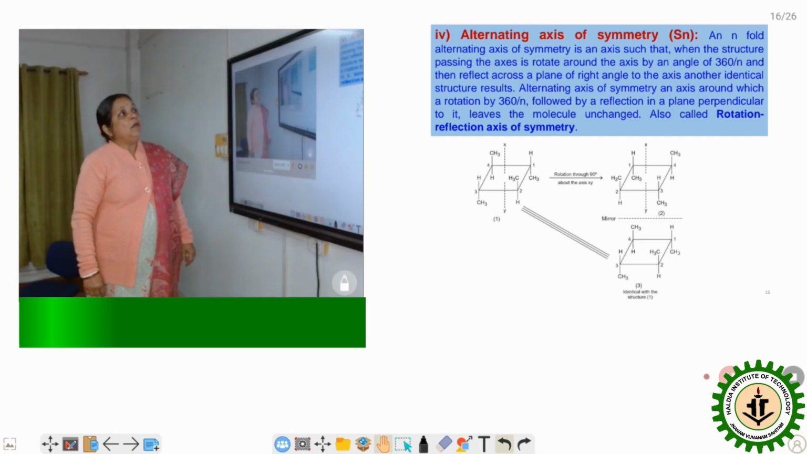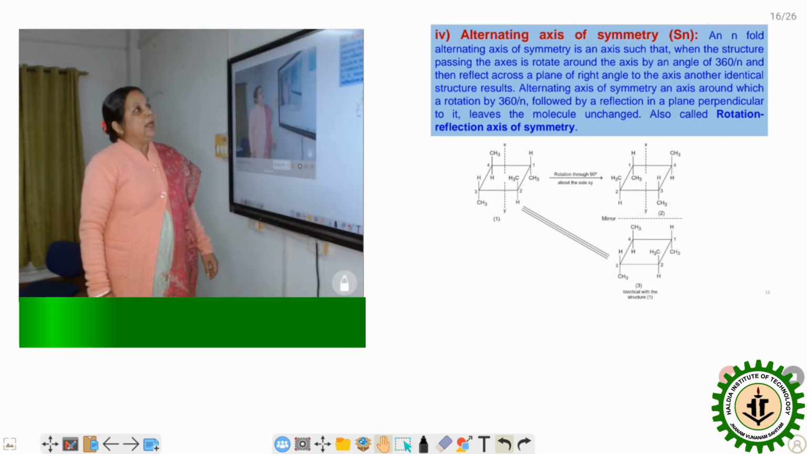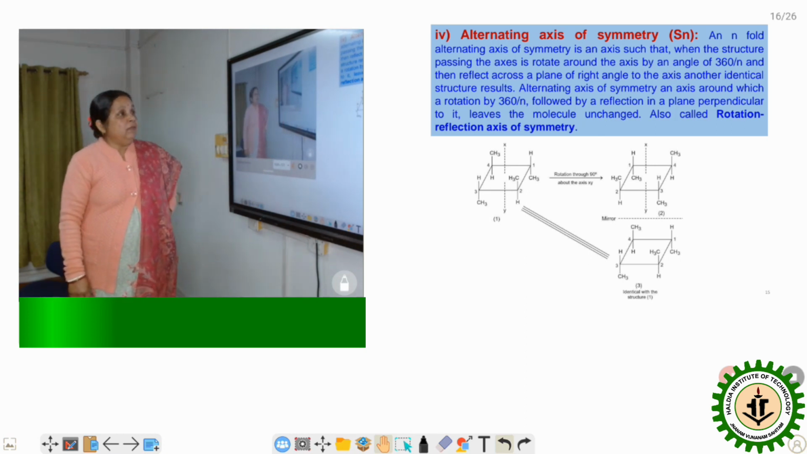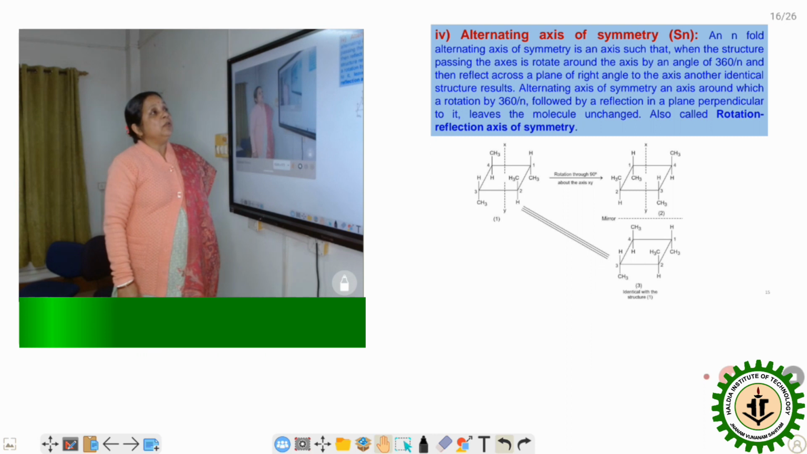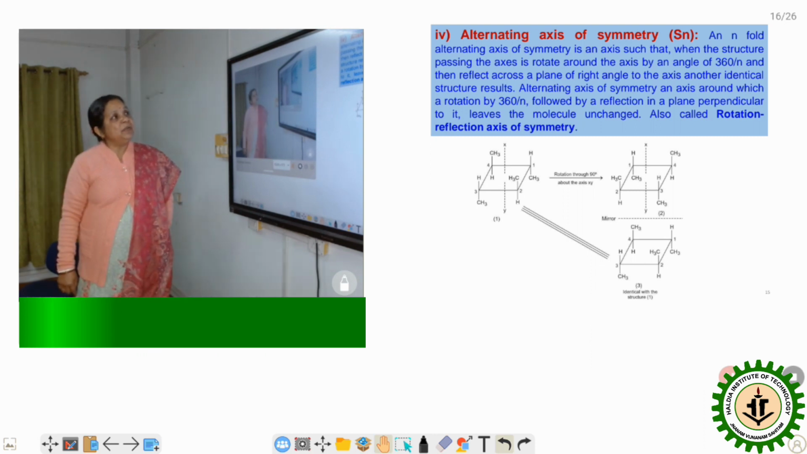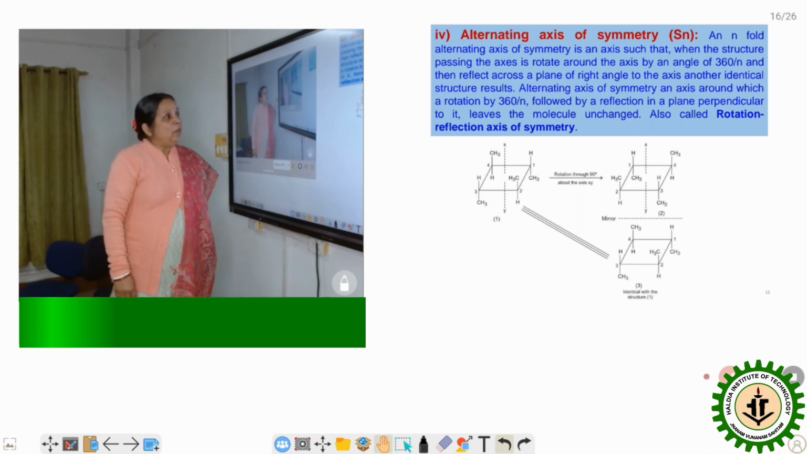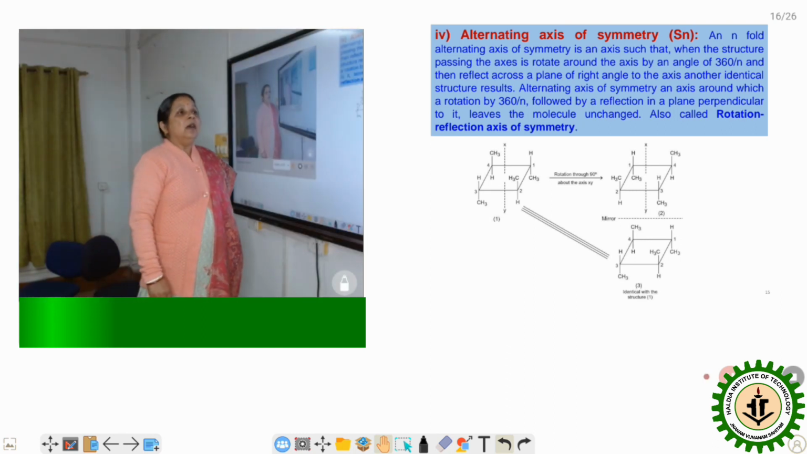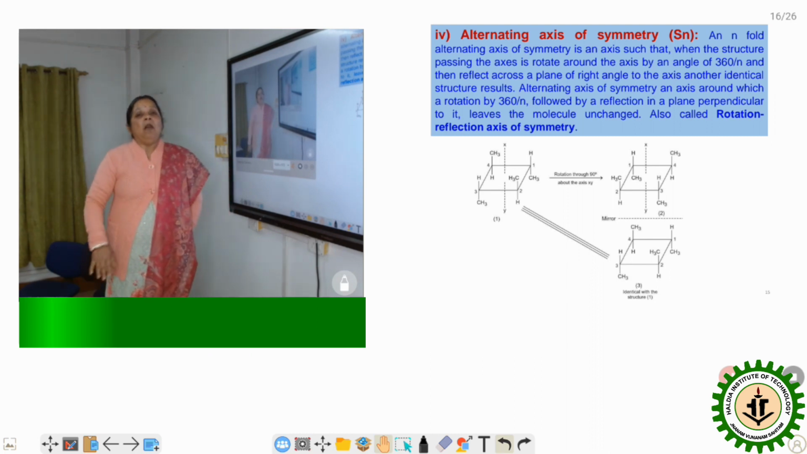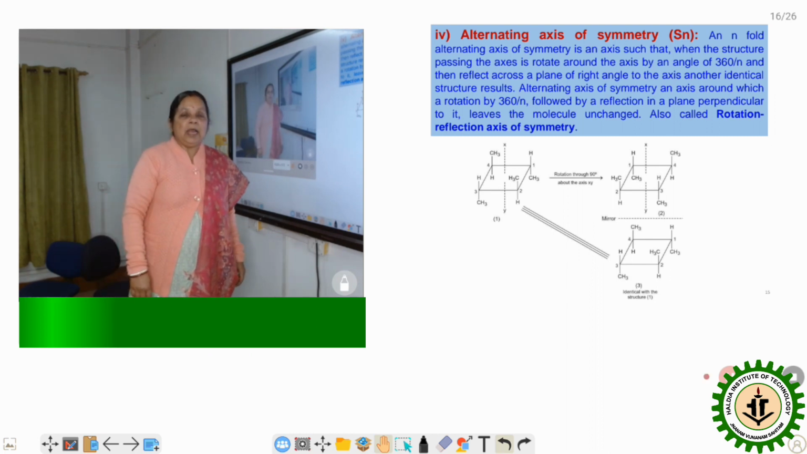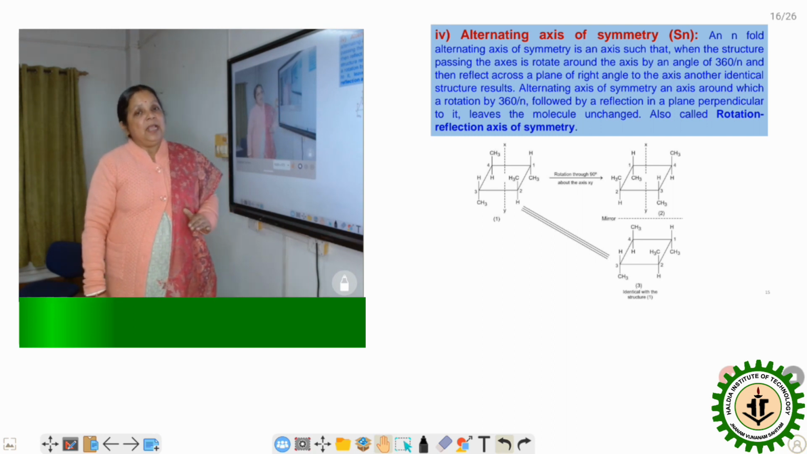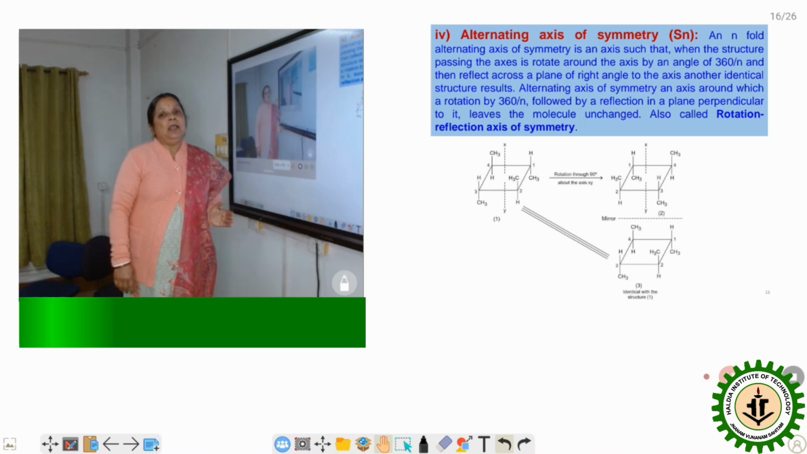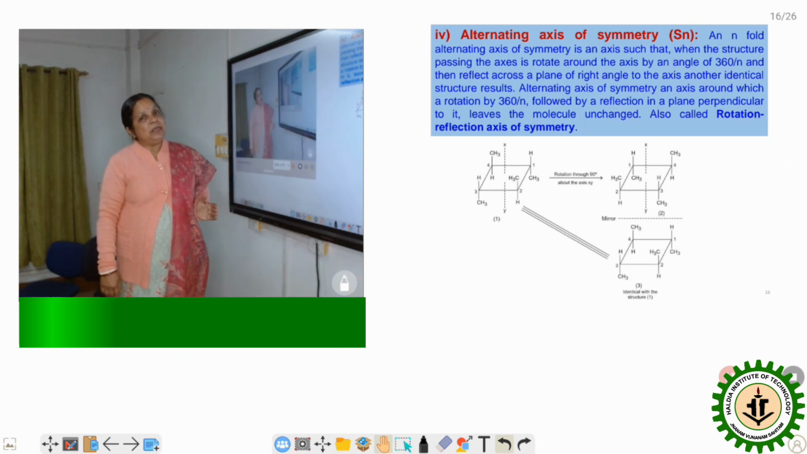Next one is the alternating axis of symmetry, or we can denote it by Sn. Here n is the fold, as I said at first. An n-fold alternating axis of symmetry is present in the molecule if the molecule is rotated by some angle, and after that, we take a mirror perpendicular to the axis of rotation. If we take the mirror image, and the mirror image and the original compound are the same, we can say the compound has an alternating axis of symmetry present.